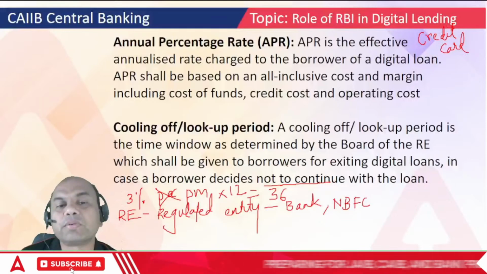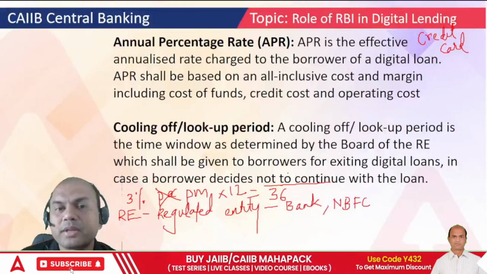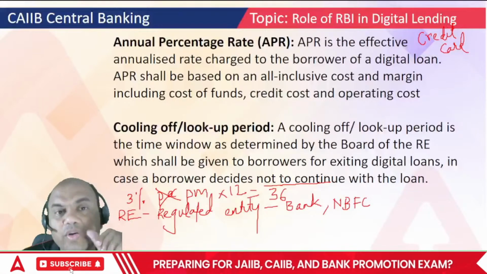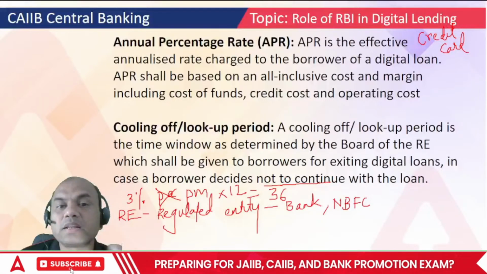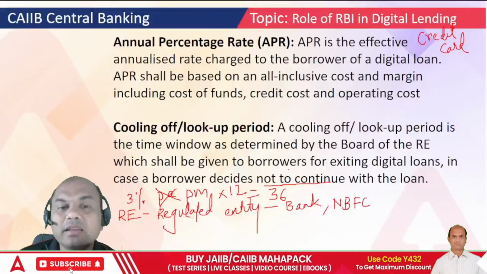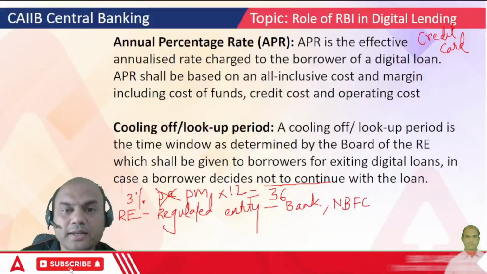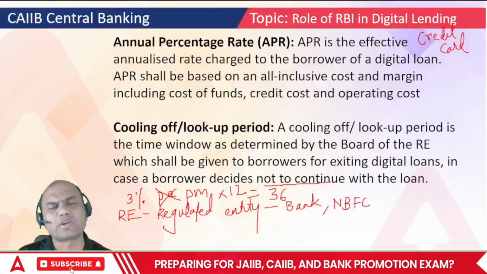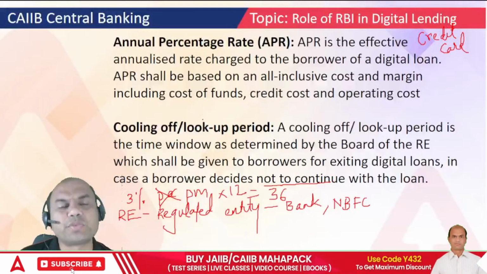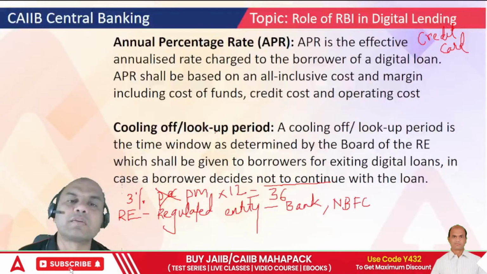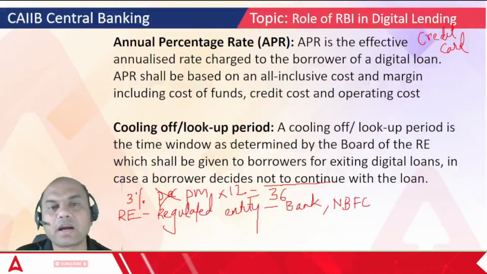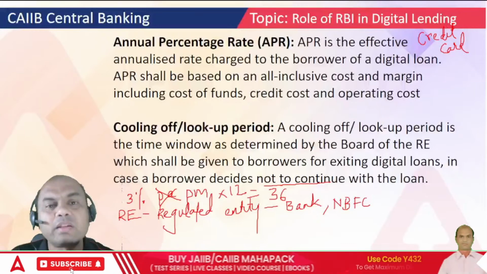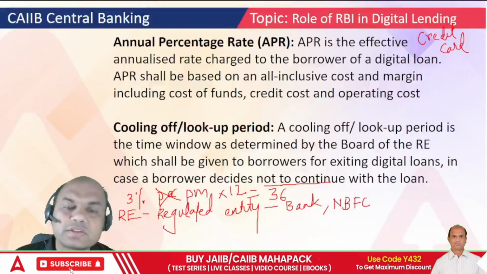Suppose I take a loan from some company, and they tell me in that condition that within 15 days if you give back this loan and don't accept this offer, then we won't be charging you anything. Okay, so that is called the look-up period. We have this look-up period for insurance also, isn't it? Any insurance policy you take, you always have this look-up period. Look-up means in that period I decide whether I have to continue with whatever agreement I have done, or whether I have to change it. Okay.